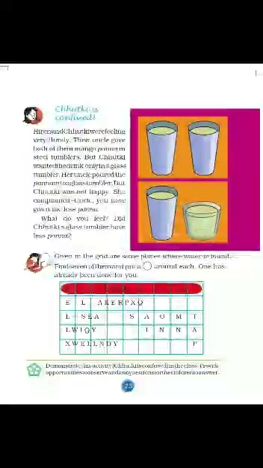What do you feel? Did Chutki's glass tumbler have less panna? Just look at the picture. The upper picture has two steel tumblers with the same amount of mango juice. In the lower picture, Hiren has the steel tumbler, but Chutki has the glass tumbler. Both have the same amount of juice, but Chutki was not satisfied because she thought her uncle had given her less. But both glasses have the same quantity of juice; only the container differs.